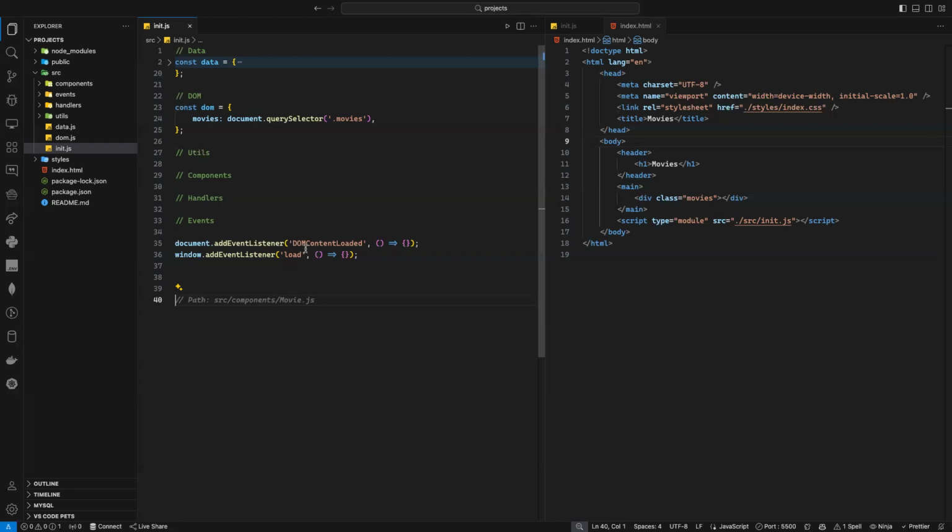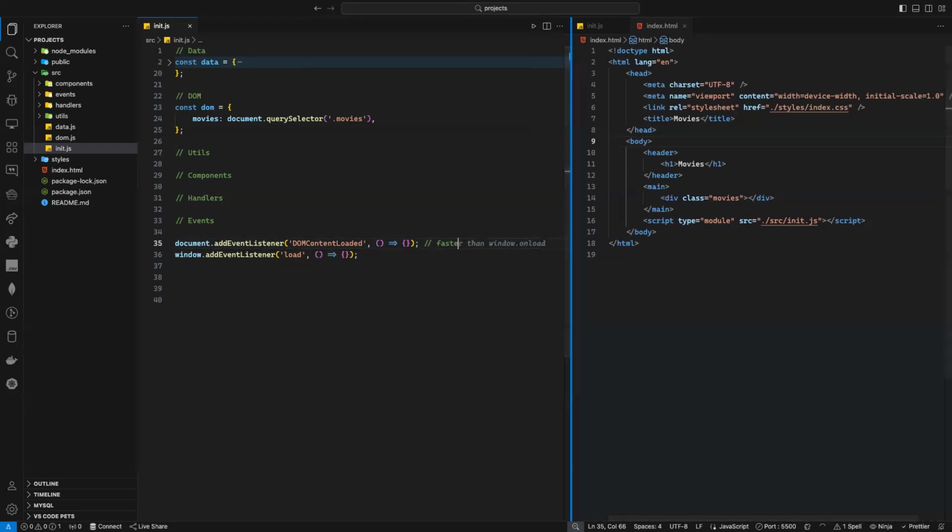Here, from the name, DOMContentLoaded, here, load. So this one here is a little bit faster compared to the other one. So this is faster than window load. So I will just say faster. That's number 1. Here is a little bit slower.